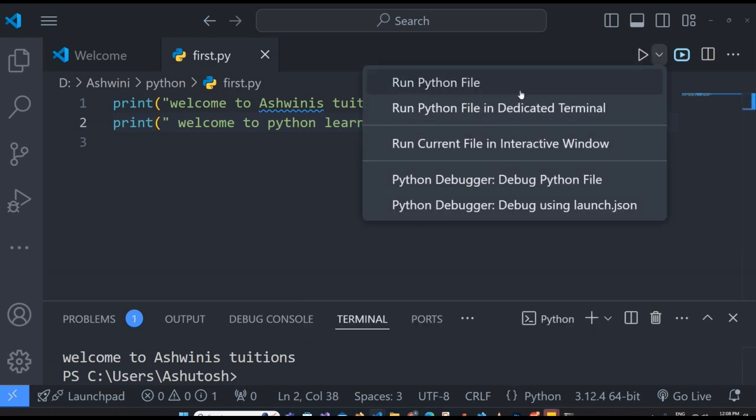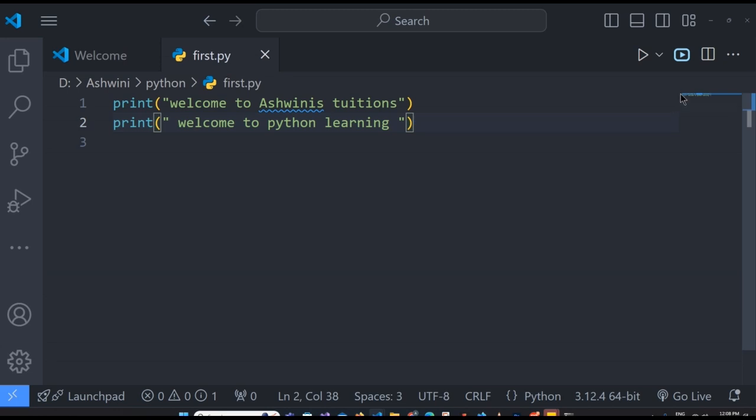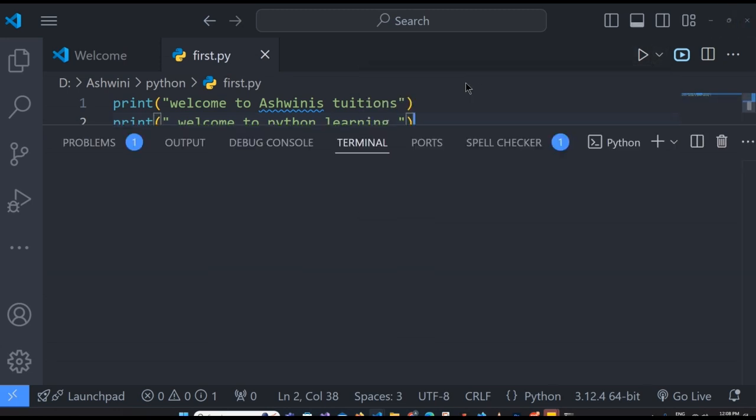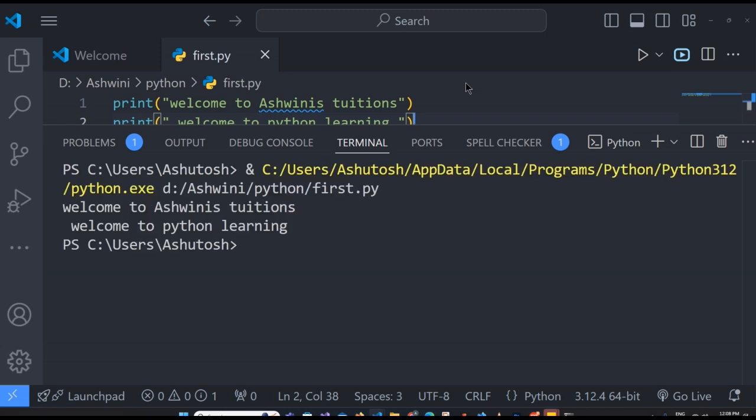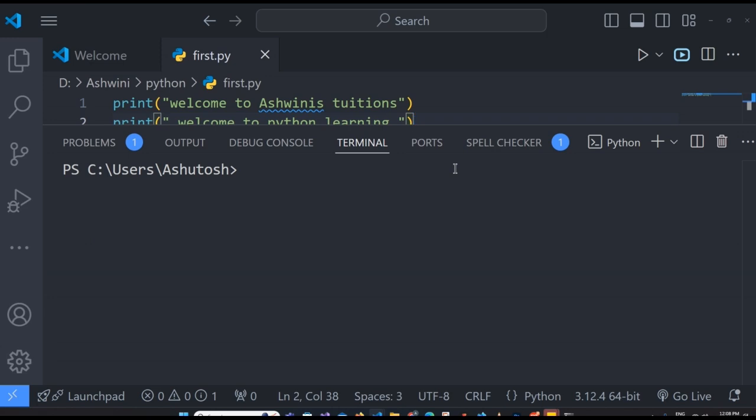Go to your terminal, and see, welcome to Python learning. You can also clear your terminal by clicking on clear terminal, and the whole terminal can be cleared. We will be executing many programs over here.